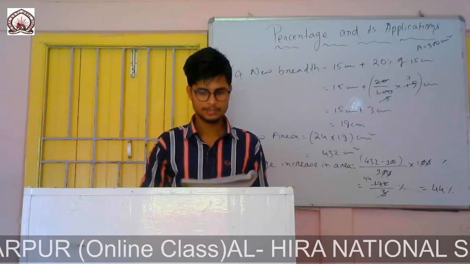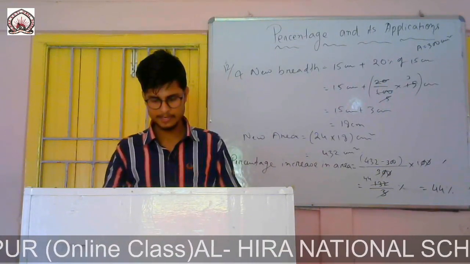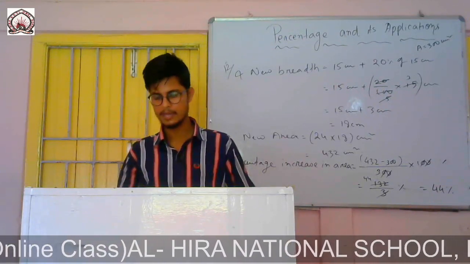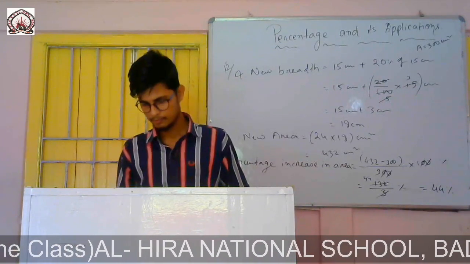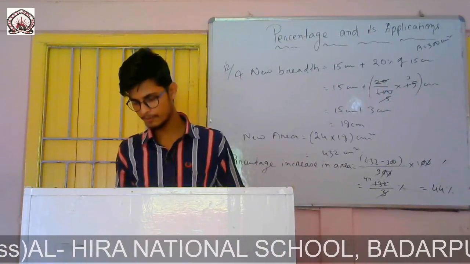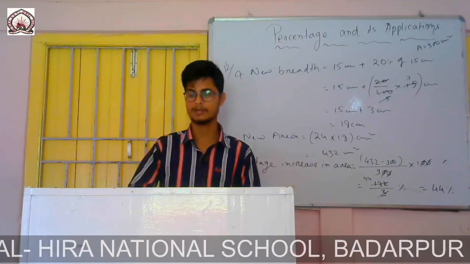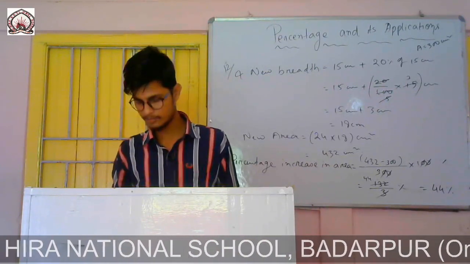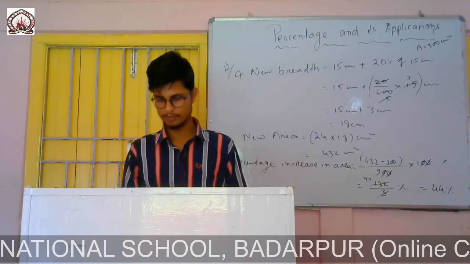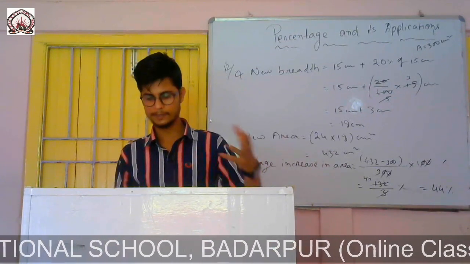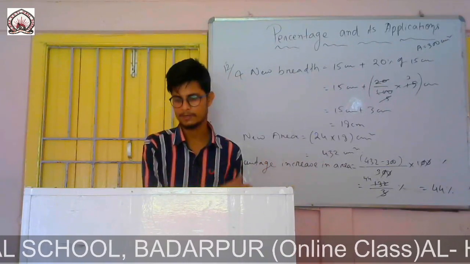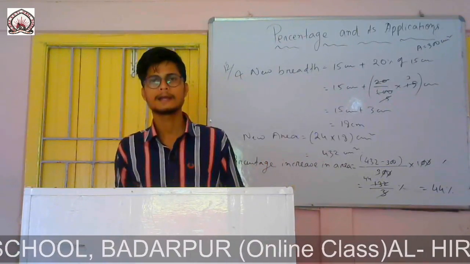So now question number 13. It is given in an examination 2500 students appear, out of which 1100 were girls. So first of all you have to find the number of boys. Then 50% of the boys and 40% of the girls passed. So given that 50% of the boys passed in that exam and 40% of the girls passed in that exam. So if I find the 50% of boys and 40% of girls, then I can find how many students passed in that exam. That is 50% of boys plus 40% of girls.